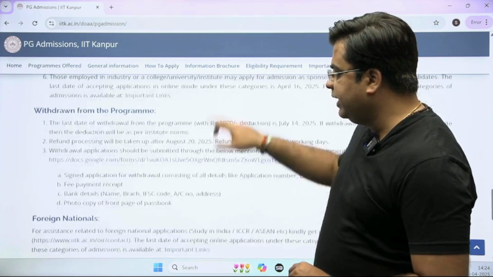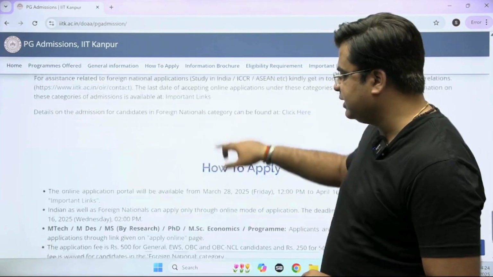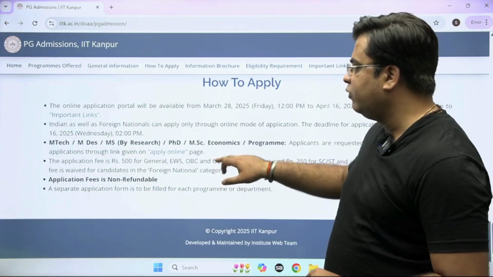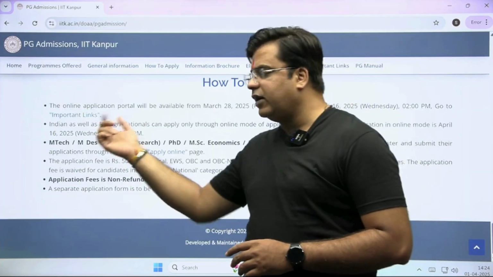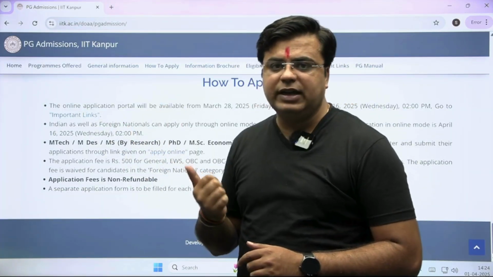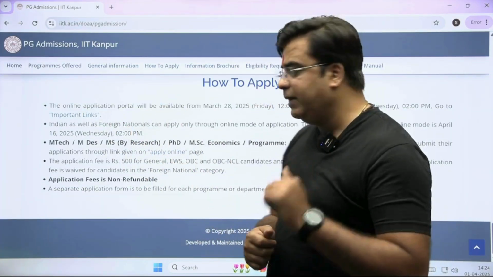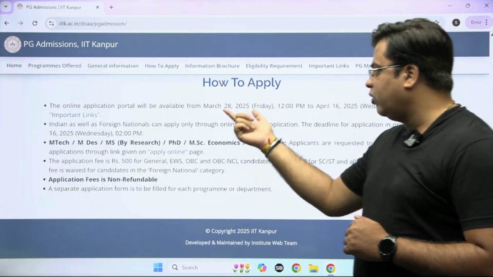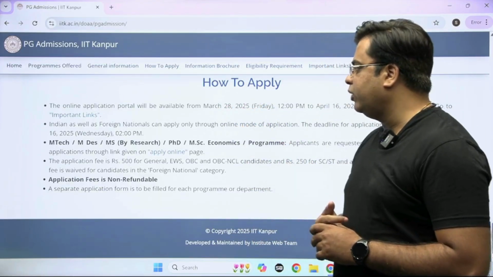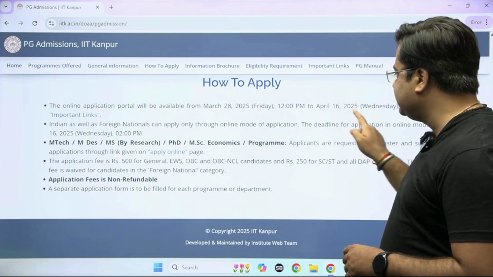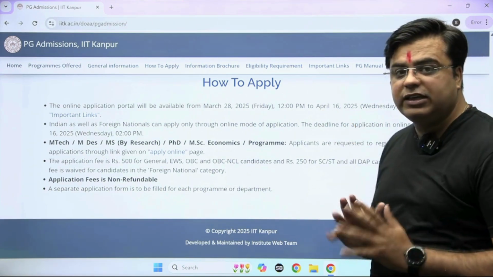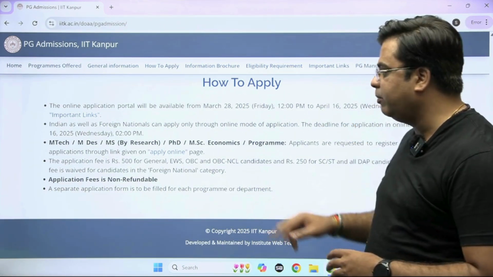The important thing here is you can see this, how to apply. So first of all, you have to register yourself for COAP. Then you have to click the online application link and apply for IIT Kanpur. The important dates are the online application already started from 28th of March and the last date for online application is 16th of April. So please keep that in your mind.